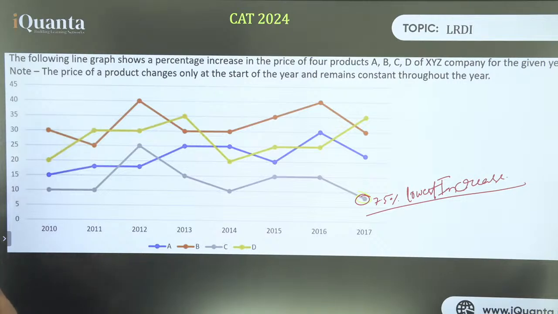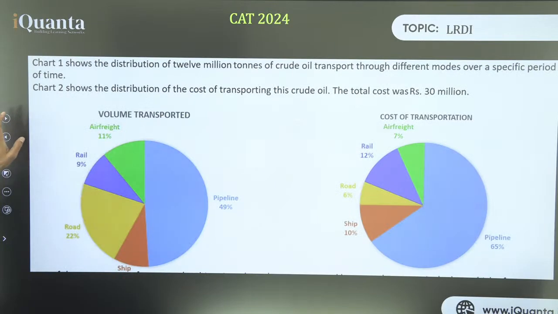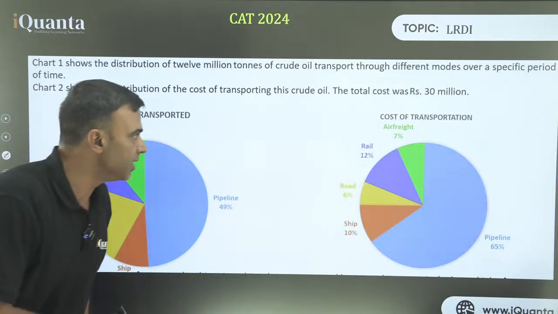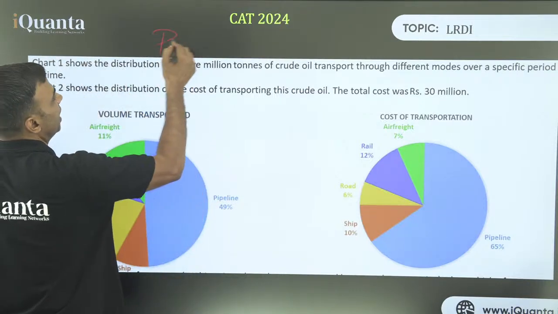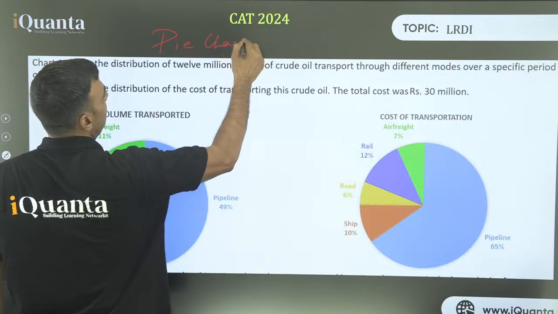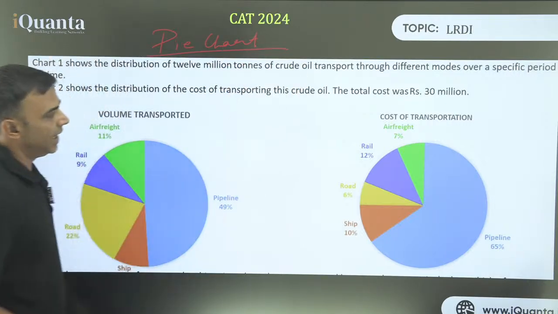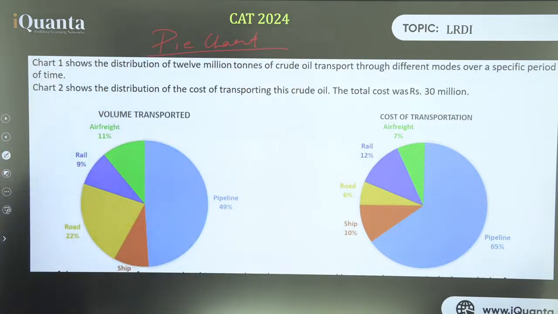Okay, let's take a look at another set of data. What we are doing is that I want to give you a glimpse of different types of data, different types of questions. This is a pie chart. Let's take a look at that. A pie chart means basically the circular presentation of data.